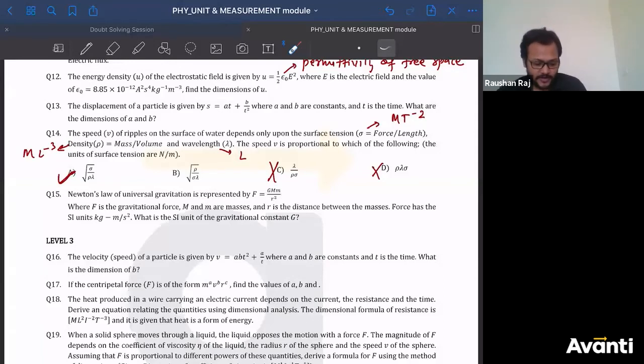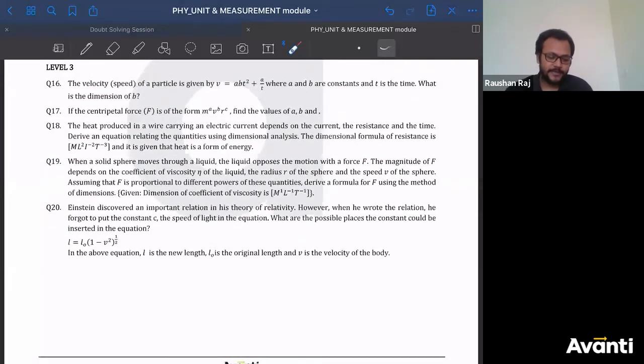Okay. Now I have got a doubt in question number 20 by Ritvika and Vishwa. Question number 20. See, it is very easy. I don't know why they have put this in level 3, but this is a very, very easy question. See, if you read the statement here, it is told that Einstein discovered an important relation in the theory of relativity. However, when he wrote down the relation, he forgot to put the constant c. The speed c is the speed of light in the equation.